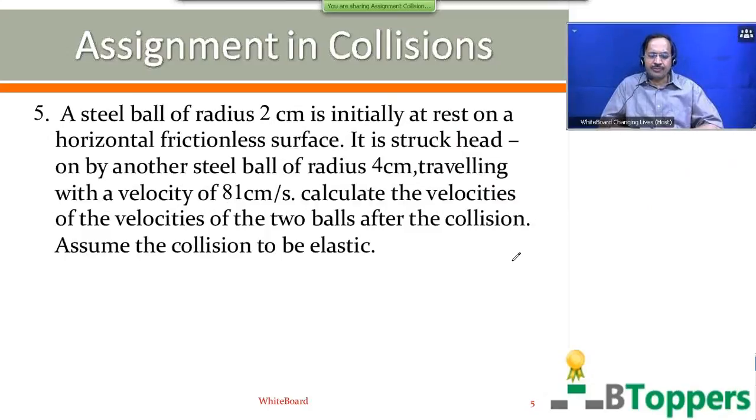See the question number 5. A steel ball of radius 2 cm is initially at rest on a horizontal frictionless surface. It is struck head-on by another steel ball of radius 4 cm, traveling with a velocity of 81 cm per second. Calculate the velocities of the two balls after the collision. The word velocities is typed twice here.